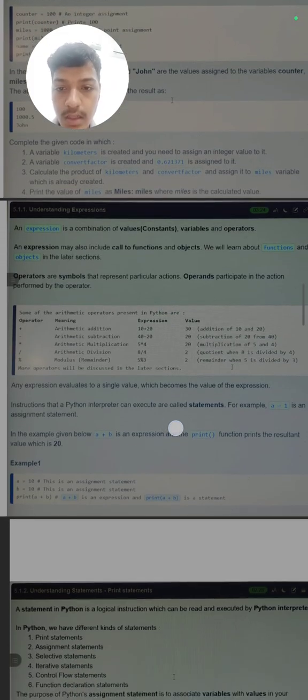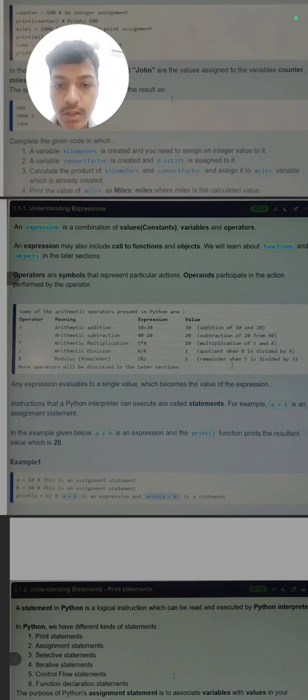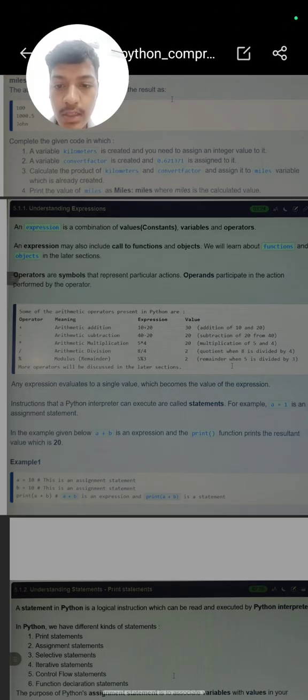So these are some operators. What are operators? Operators are symbols that represent a particular action. The plus operator is used to add two values. The minus operator is used to subtract two values. Then multiply, divide, floor, there are many operators. Some basic math operators are plus for arithmetic addition, like 10 plus 20 is equal to 30, then minus, multiply, divide, and modulus. Modulus is a new operator, which may be new to programming practice. The modulus operator gives us the remainder, like 5 modulus 2 will give remainder 1.